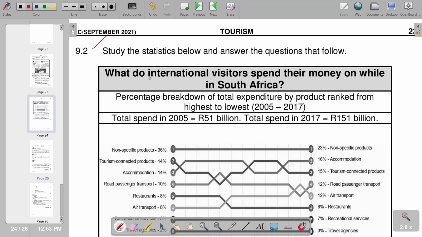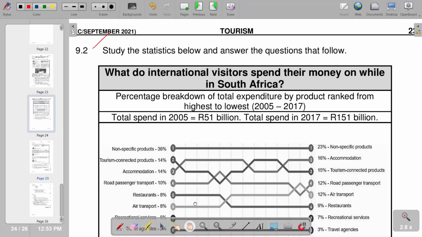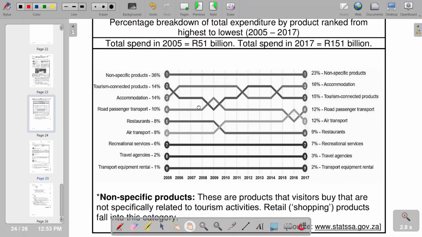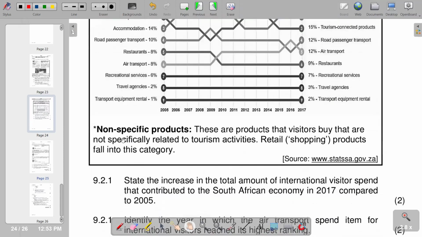So moving on to our question 9.2, study the statistics below and answer the questions that follow. Given statistics: what do international visitors spend their money on while in South Africa? So this is the title that we have. And then in terms of the further information given of the statistics, you need to go down checking. Then we've got a description of non-specific products. These are products that visitors buy that are not specifically related to tourism activities.